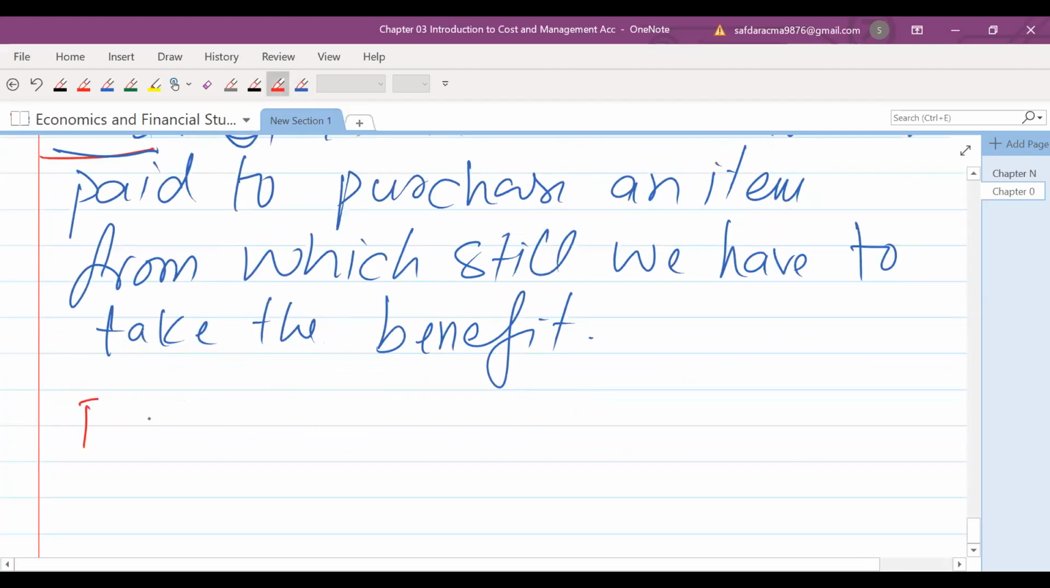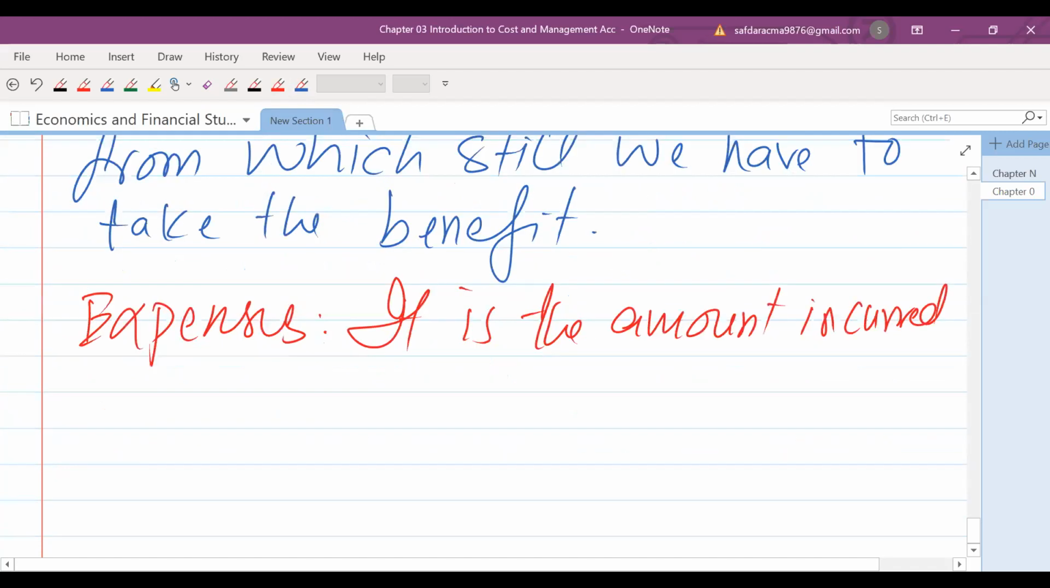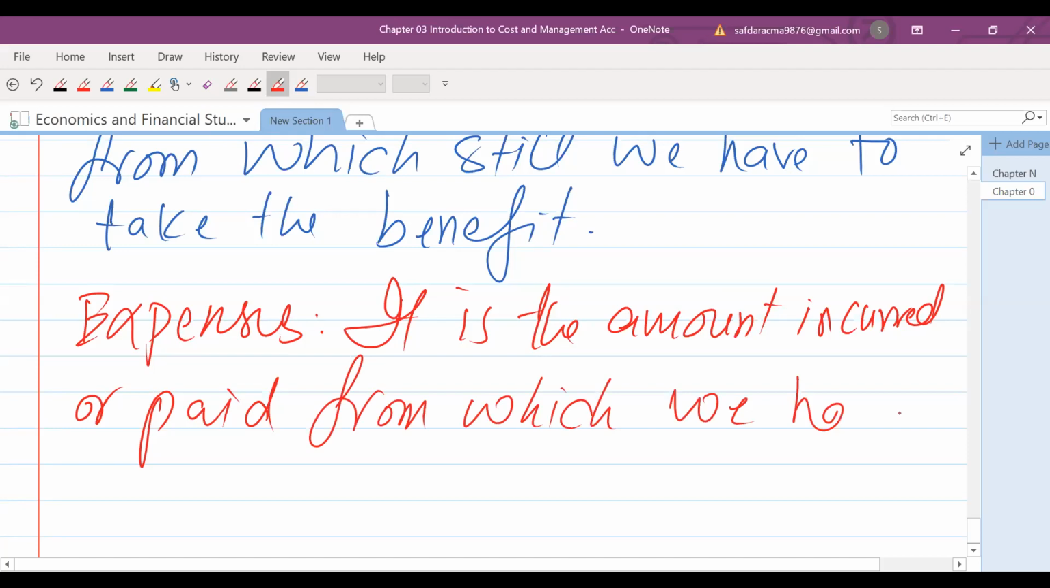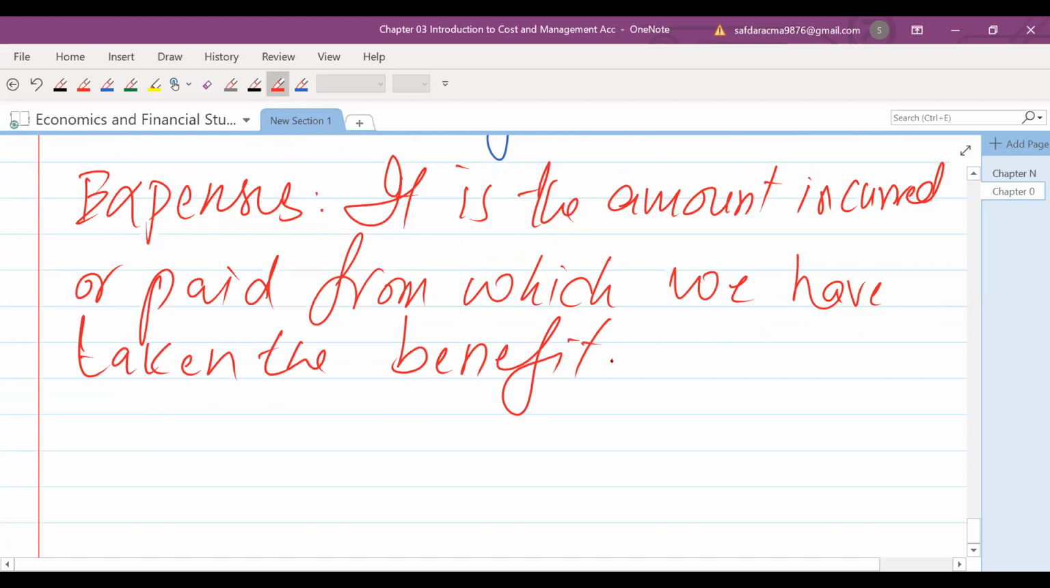On the other side, expenses. It is the amount incurred or paid from which we have taken the benefit.